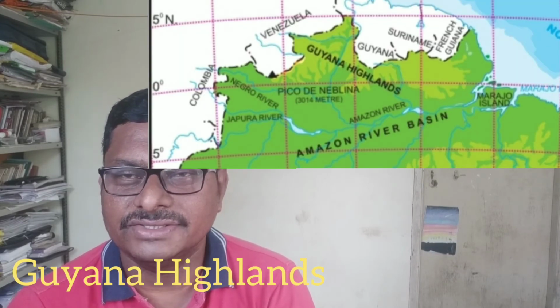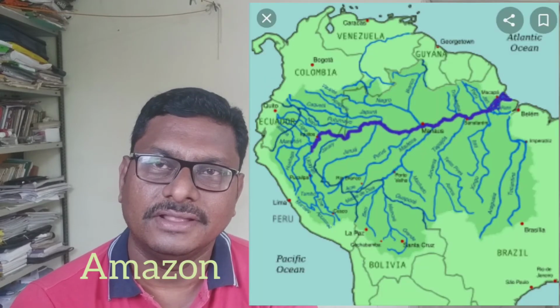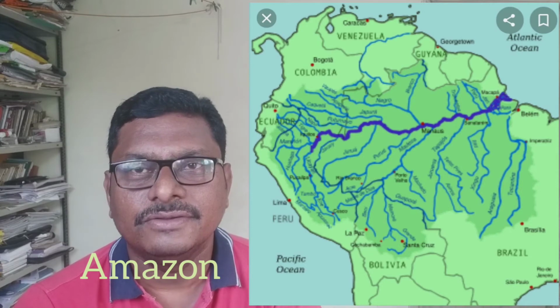These Guiana Highlands and Brazilian Highlands make the core of the South American continent. If you see this map, you easily come to know that the Guiana Highlands are towards the north and the Brazilian Highlands towards the south, and the slope of these two highlands is towards the center part of Brazil. That is why these two highlands create the core of the continent. This core is very important because it is the home of one of the greatest rivers in the world, the Amazon. So let us see one by one.